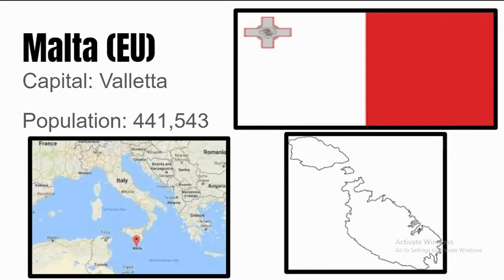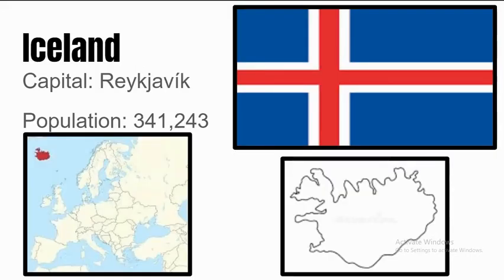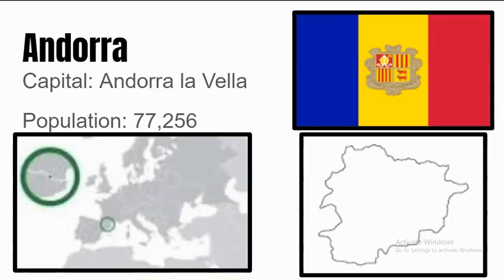Next is Malta. Its capital is Valletta, and its population is 441,543 people. Next up is Iceland. Its capital is Reykjavik, and its population is 341,243 people. Next up is Andorra. Its capital is Andorra la Vella, and its population is 77,256 people.